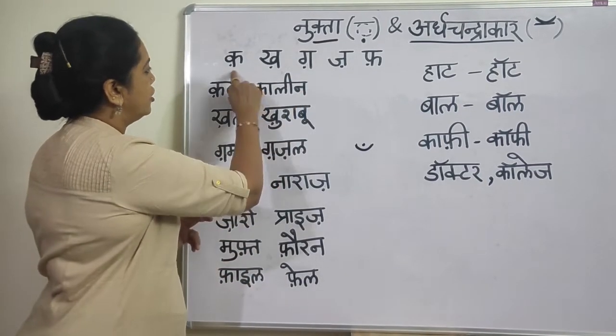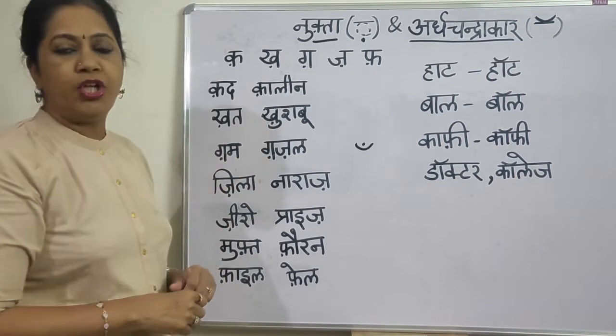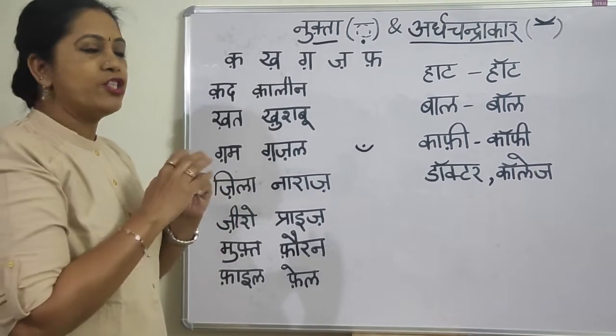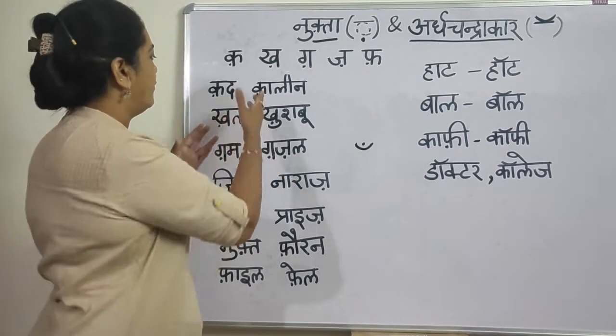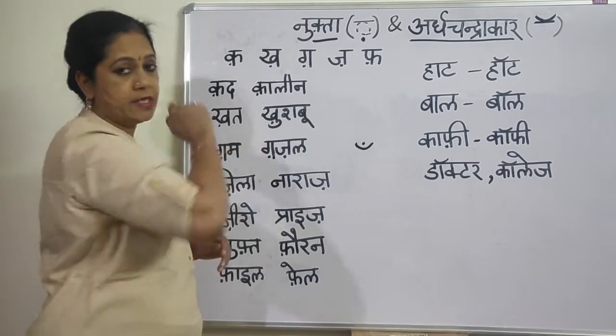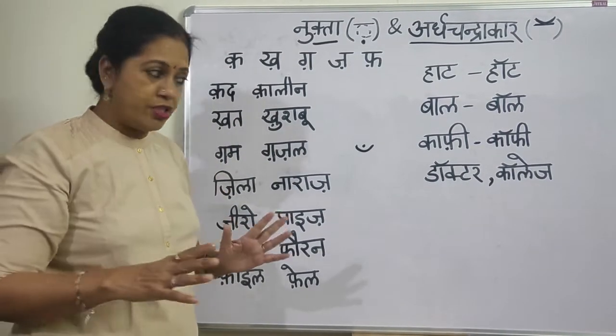Now these three letters, even without the dot, we use in Hindi. We don't say it is compulsory to use them with a dot. But for these two letters, without the dot, the meaning totally changes.